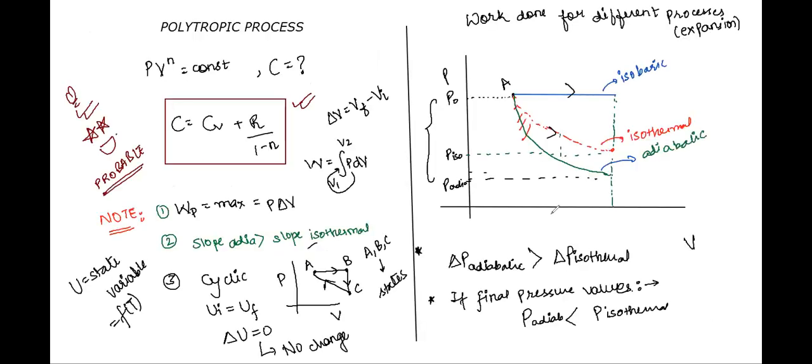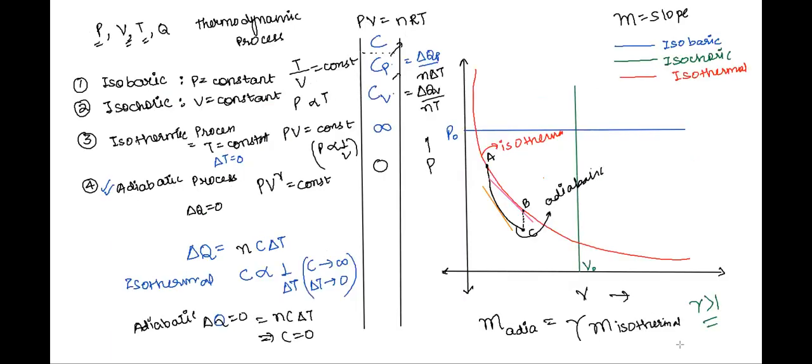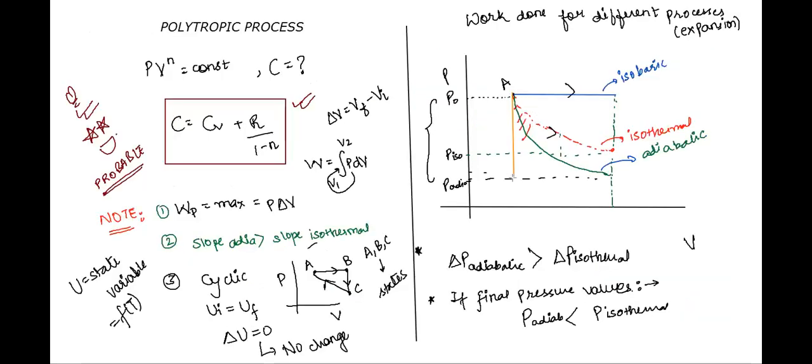One more thing which is quite important to learn, that when the process is isochoric, isochoric we have just read. See here, class, isochoric means the volume is constant. Just have a look.